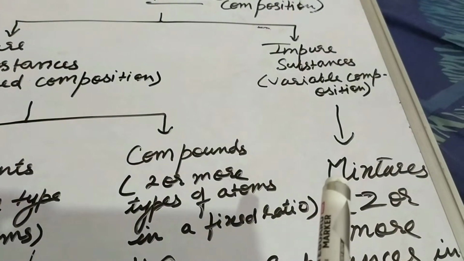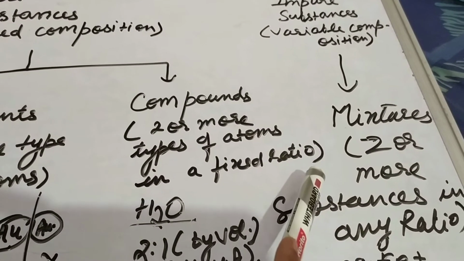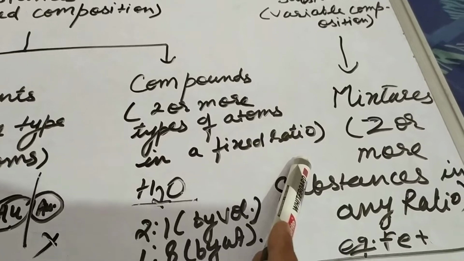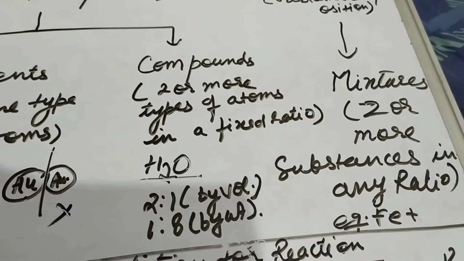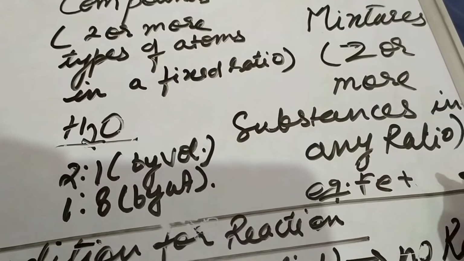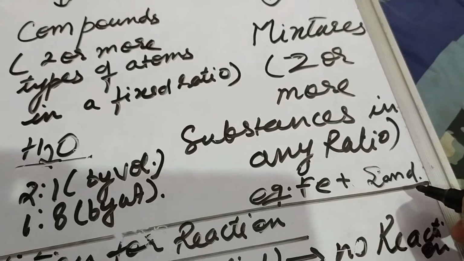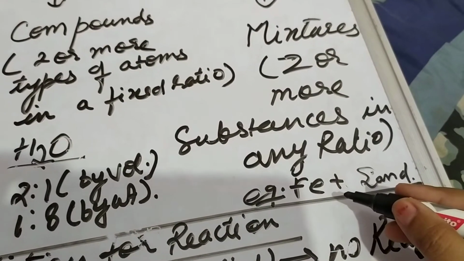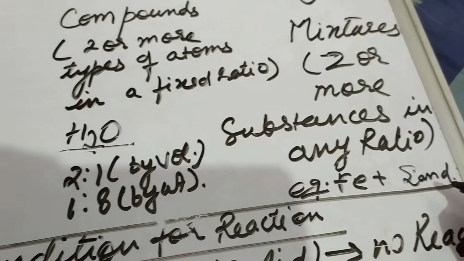Next are impure substances. Impure substances are also called mixtures because they have variable composition. In these, two or more substances are mixed in any ratio, contrary to compounds, like iron and sand. It is a mixture where somewhere the sand will be more or the iron can be more. They are mixed in any ratio, and therefore it is considered a mixture.